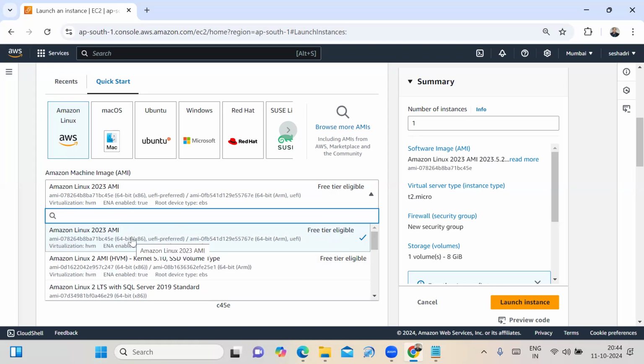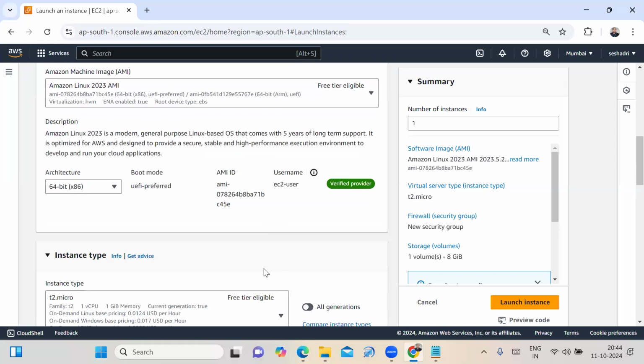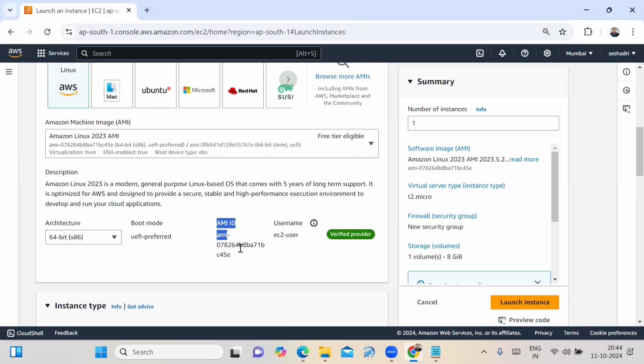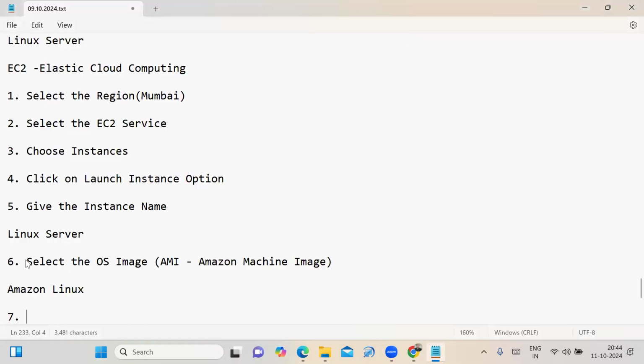I am selecting Amazon Linux 2023 AMI, the free tier eligible one, and it is showing the AMI ID. That is nothing but you need to select the operating system image, the AMI.